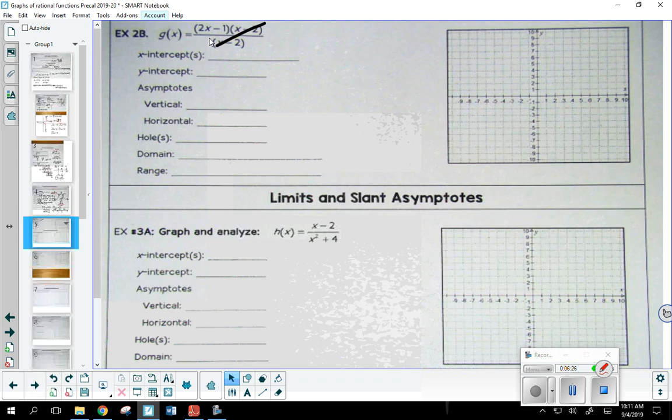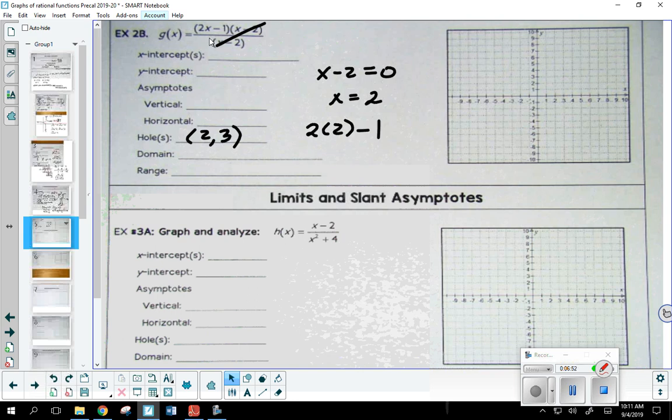Now, I still need the value of x that's going to make that 0. So x minus 2 equals 0, x equals 2. So I know my hole occurs at 2, but how do I find the y value that it corresponds with? There you go. Plug that 2 back into every remaining x that did not cancel. The only thing left is 2x minus 1. So 2 times 2 minus 1 will give me 3. So I know there's got to be a hole at (2, 3).